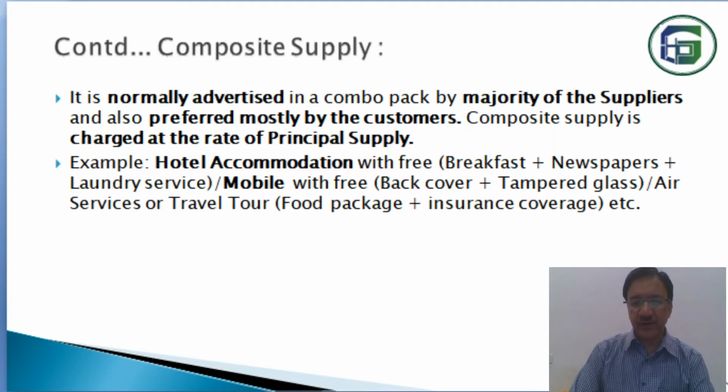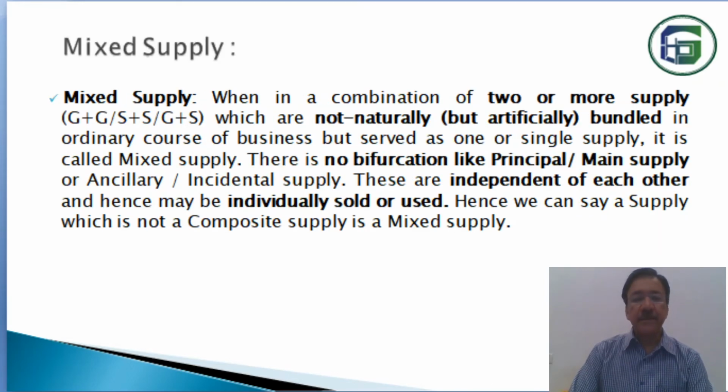Now let us switch over to another point, that is mixed supply. Now you see, after the composite supply, comes mixed supply. It is also a combination of two or more supplies. Here again the same thing, two or more supplies are there. That may be goods plus goods, service plus service, or goods plus service. There may be two, or there may be more than two, three, four.